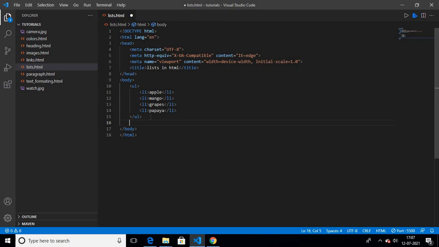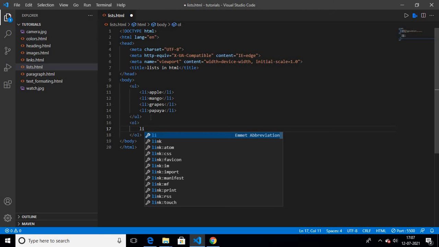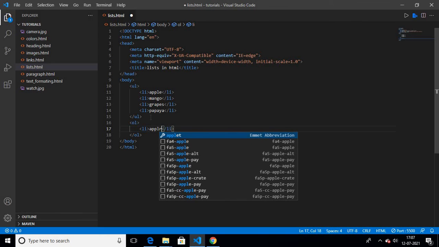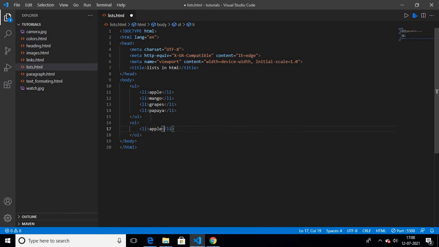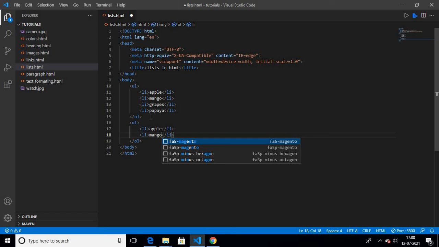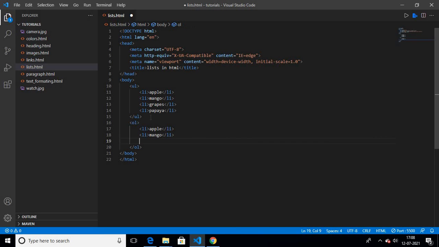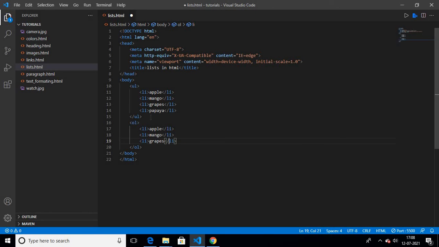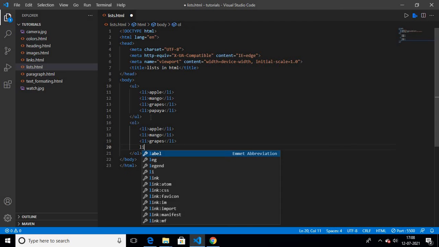In the ordered list we start with the OL tag. OL stands for ordered list. Inside OL we'll write the first list item, and we'll take the same fruits: apple, and inside the LI we will write mango, and here grapes, and here papaya.